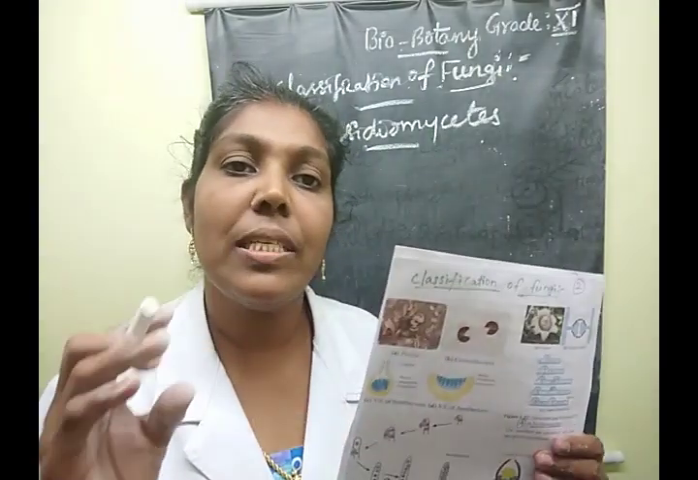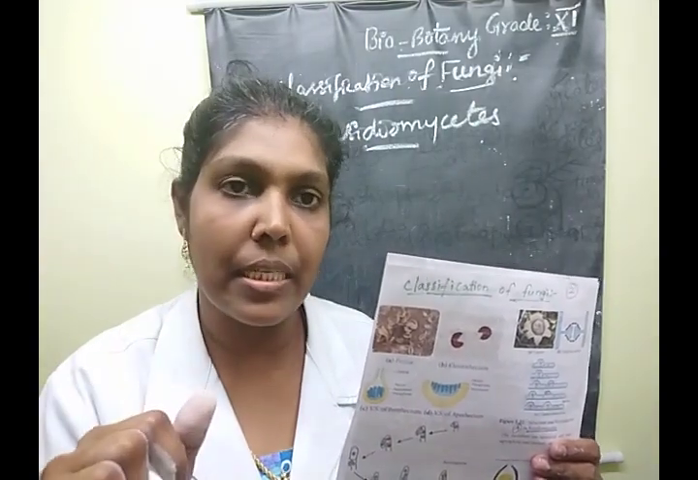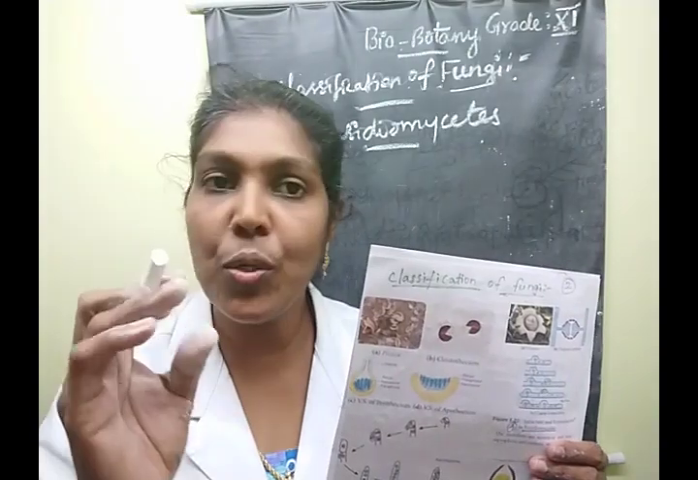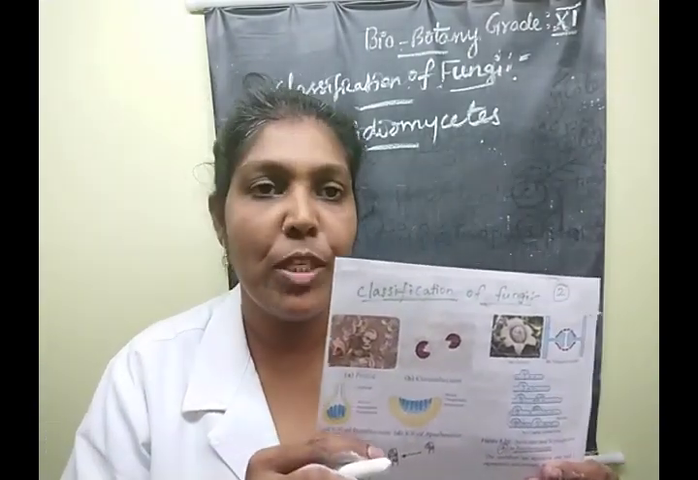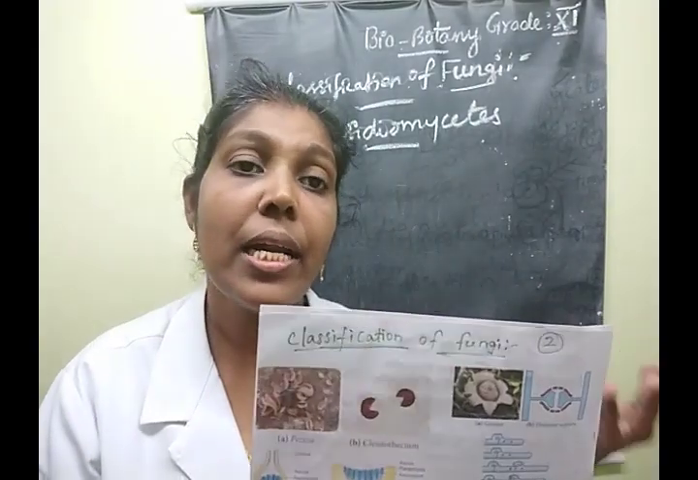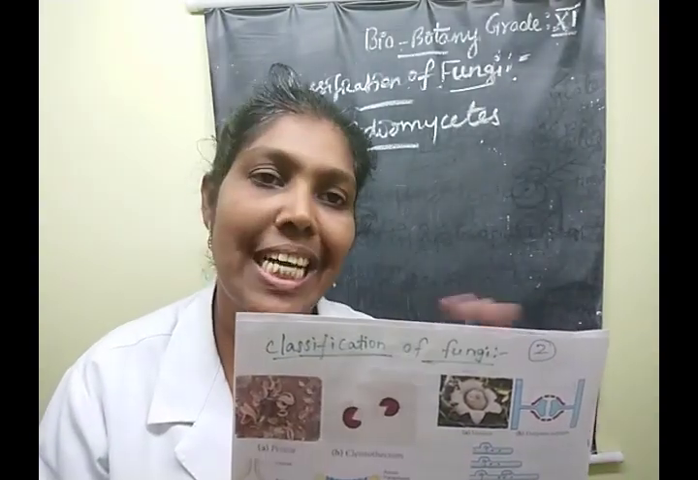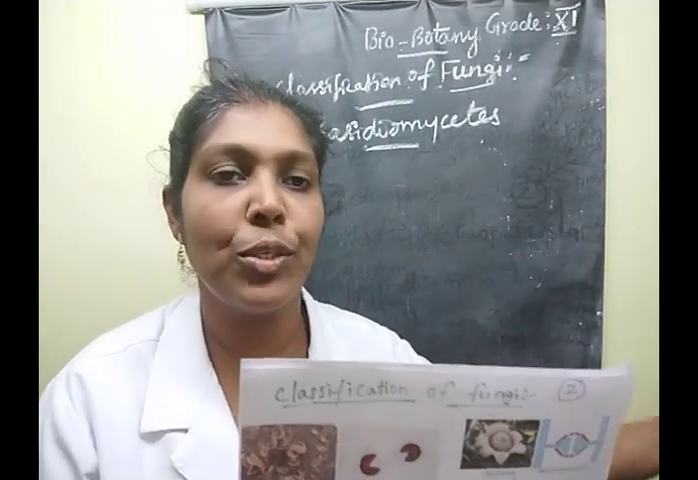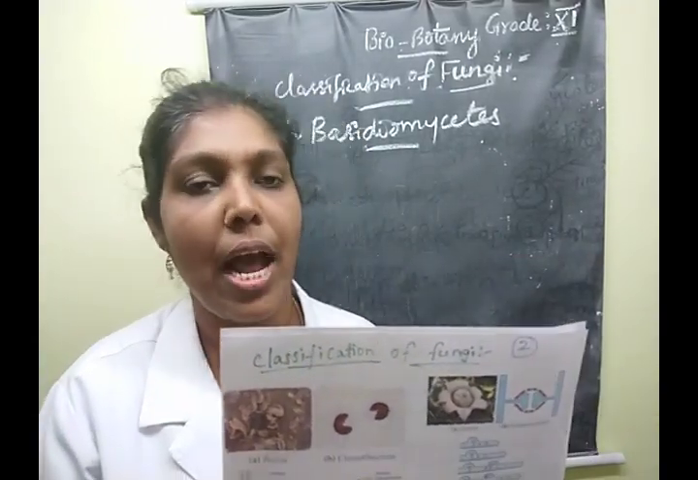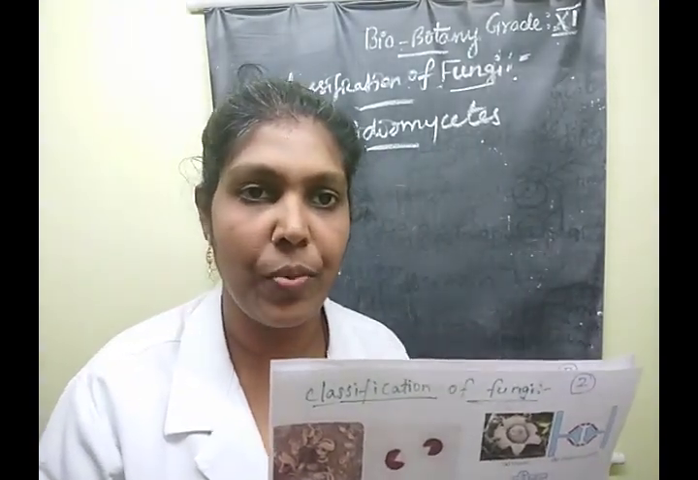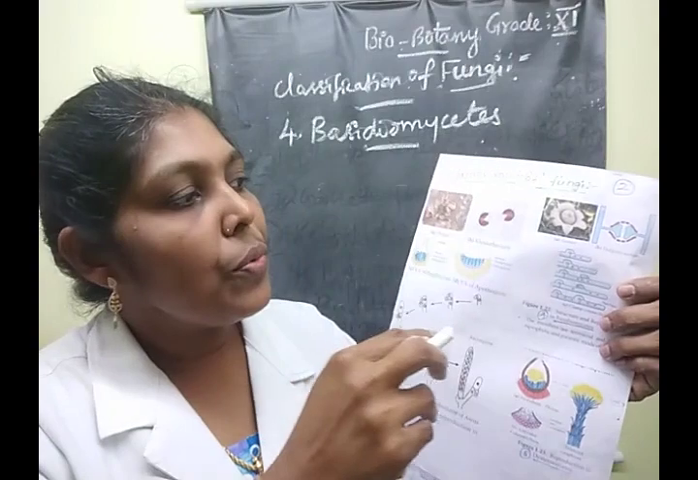The mycelium comes under three types: primary, secondary and tertiary, that is, monokaryotic, dikaryotic and trikaryotic. Understood, children? Say yes or no. Then, the habitat: mostly terrestrial, sometimes saprophytic life, and a few species lead a parasitic life. Understood?